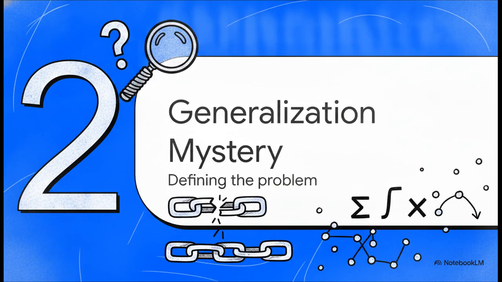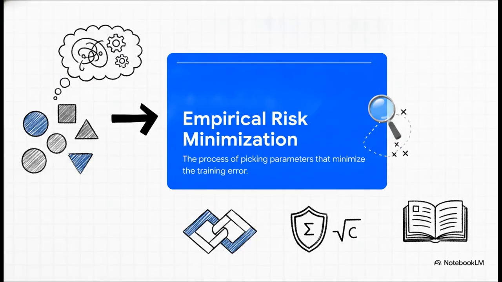Moving right along to Section 2, the mystery of generalization. First things first, what is an AI actually doing when it's training? It's doing something called empirical risk minimization, or ERM. That's really just a fancy way of saying the algorithm looks at the training data, tests out a bunch of different parameters, and just picks the ones that make the fewest mistakes on that specific dataset.